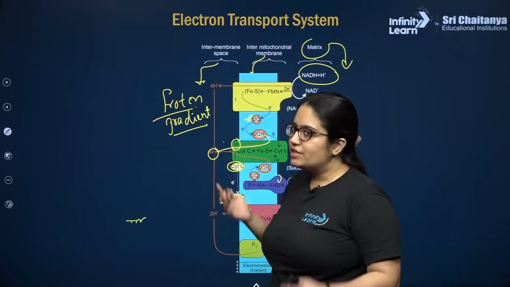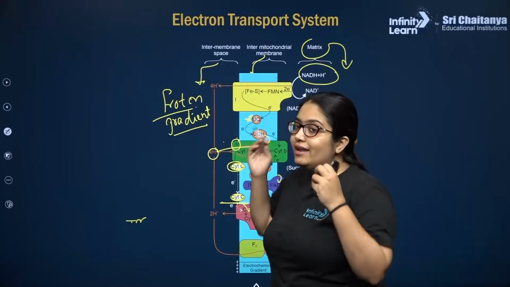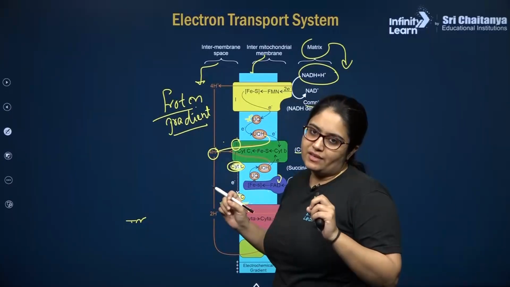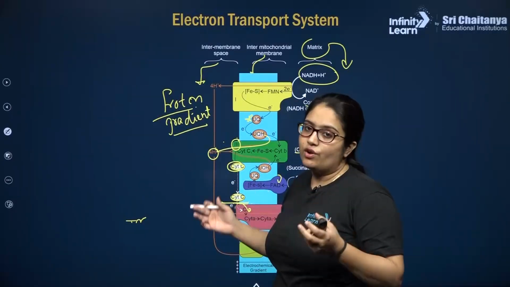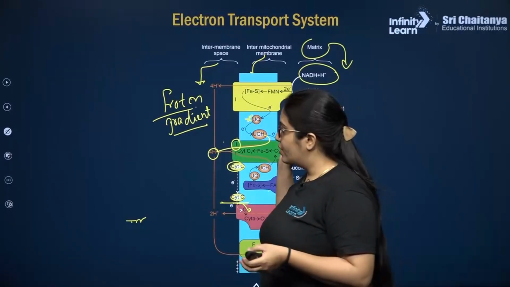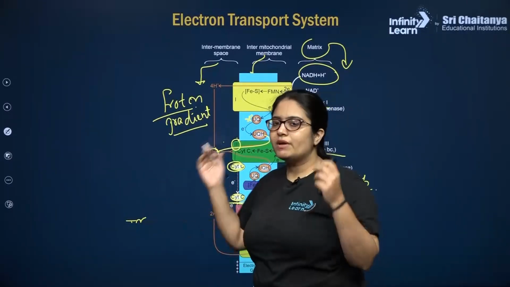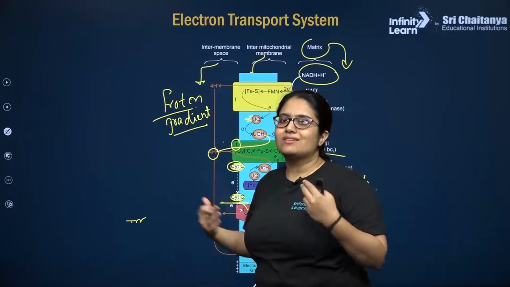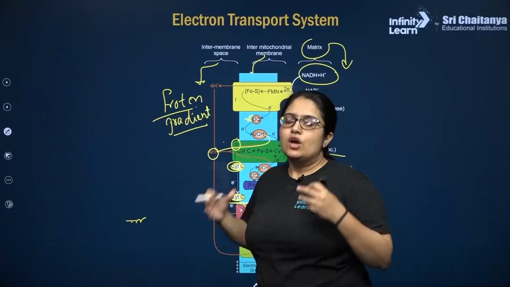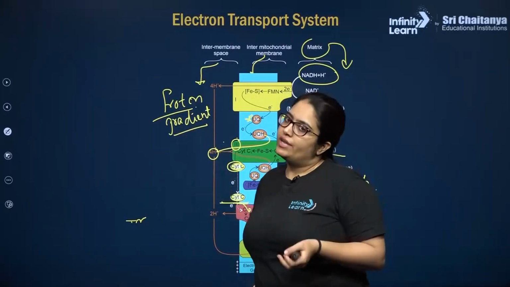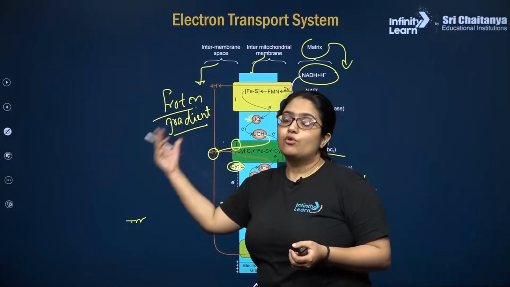So after some time these protons cannot live in that small tiny space, my dear students, for a very long period of time, and you know that more and more protons are getting added. तो कुछ समय के बाद में ये वहाँ पे जो पूरा सिस्टम है वो अनस्टेबल हो जाता है, यहाँ से और ज़्यादा H प्लस आयंस यहाँ पर स्टोर नहीं किए जा सकते हैं। इसका मतलब अब प्रोटॉन्स को यहाँ से